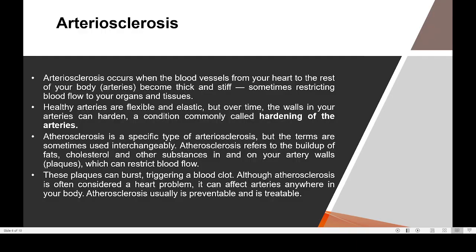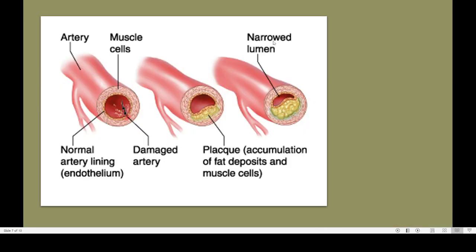Then the second disease is arteriosclerosis, which you have studied about. This is what is happening. This is the normal blood vessel. When there is a lot of fat or cholesterol, it will be deposited here, and that cholesterol deposition is known as plaque. When too much plaque is there, the cavity of your artery or blood vessel will be narrowed or reduced or sometimes completely blocked.